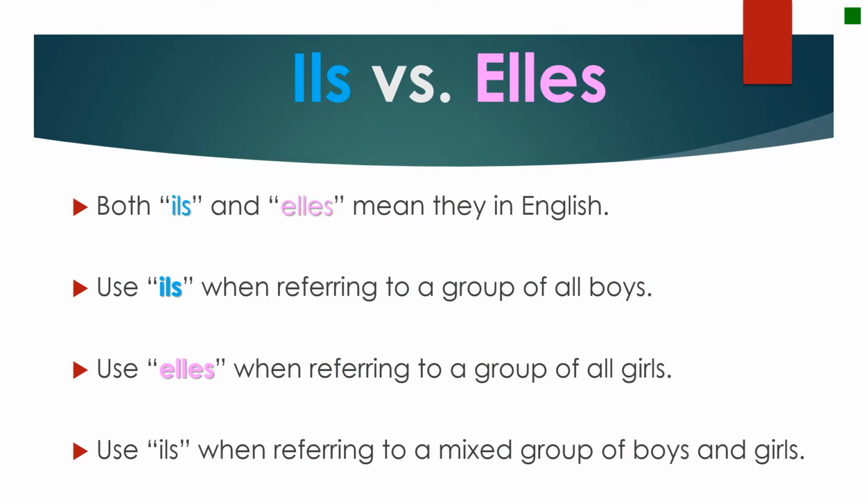Okay, let's go over ils versus elles. They both mean they. So you're going to use ils when you're referring to a group of boys, and you're going to use elles when you are referring to a group of girls. Now, let's say you have a mixed group. You have boys and girls. In that case, by default, you're going to go back to ils. Now, another example. You have a mixed group. You have 1 million girls, and in the middle of that group, you have one boy. It does not matter. By default, you're going to go back to ils.